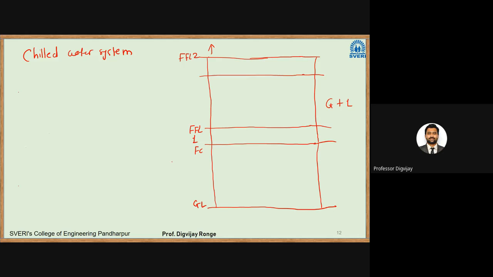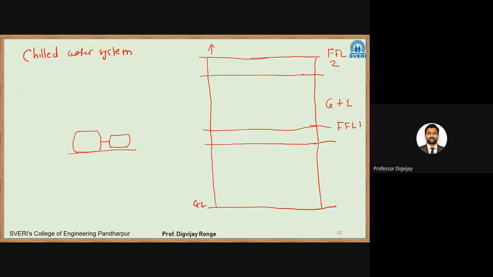Then I want to cool this building. I will write the notations on the right side. So here it will be FFL1, and this will be FFL2. First I will have a VCRS system, that is a vapor compression refrigeration system. I will have one compressor driven by a motor.